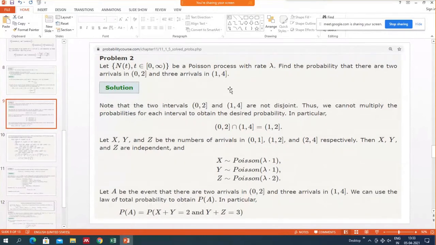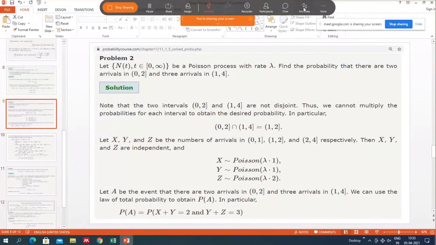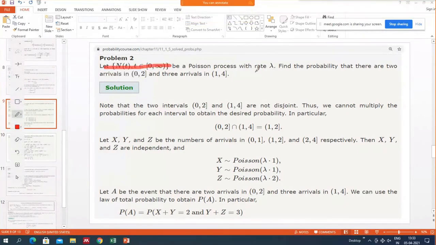Again we have one problem. Here we have again a Poisson process with rate lambda. Find the probability that there are 2 arrivals in (0, 2) and 3 arrivals in (1, 4). So now you can see in this problem, the intervals are not non-overlapping, they are overlapping actually. (0, 2) and (1, 4) contain a common interval 1 to 2.